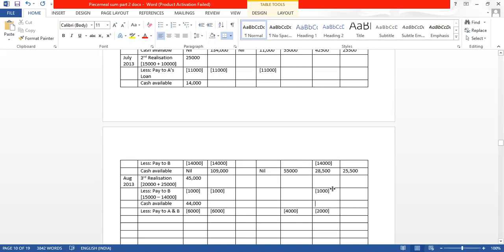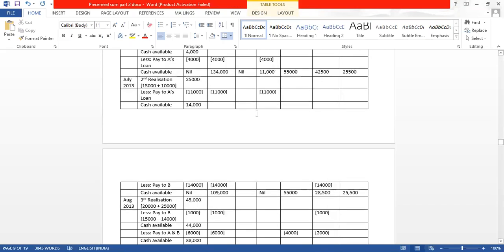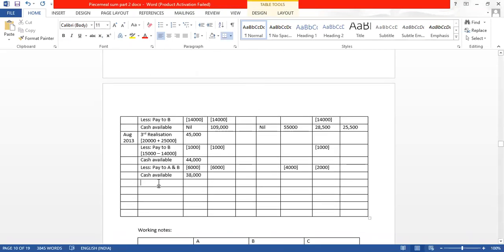Now, after this, how much cash is available? Is it 38,000? Now cash available is 38,000. Go to the order of payment again and see: after completely paying A and B, now whom should we pay? Now we should pay to all. If money is still left, pay to all in the ratio 2:1:1.